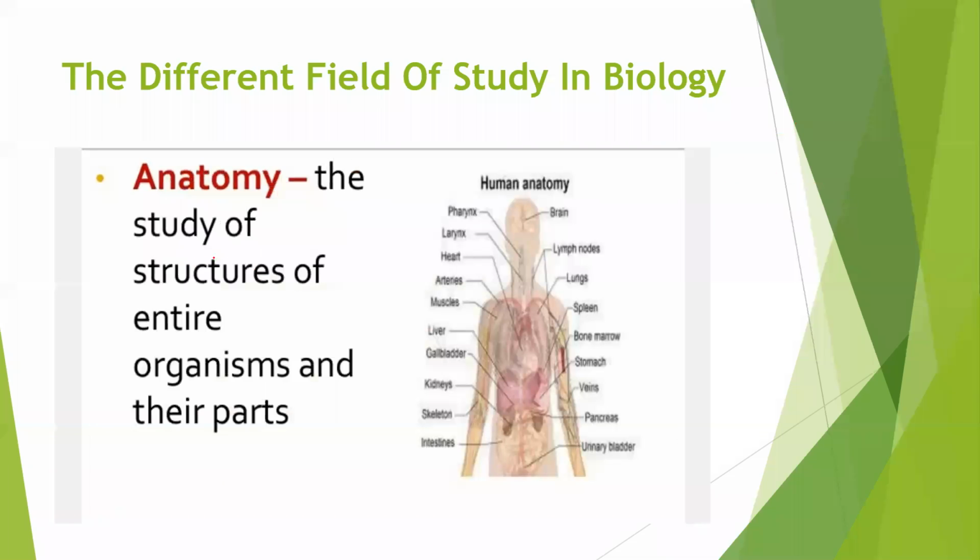And next, coming to anatomy, we have already known about this particular word. That is the study of the structures of the entire organism and their parts.